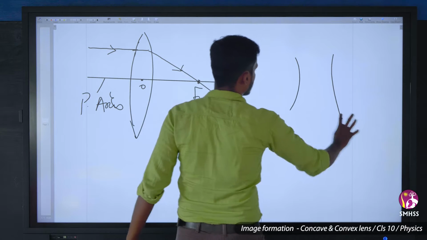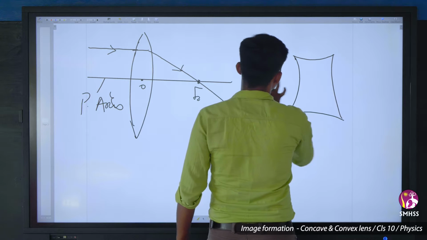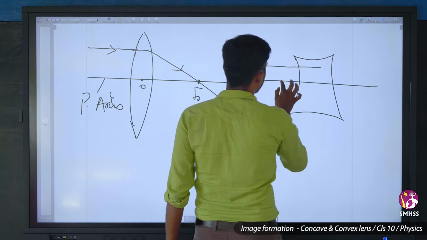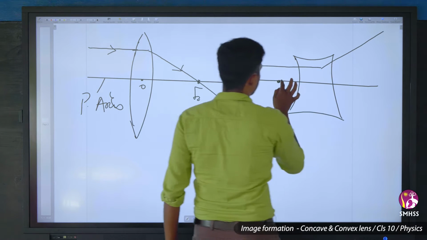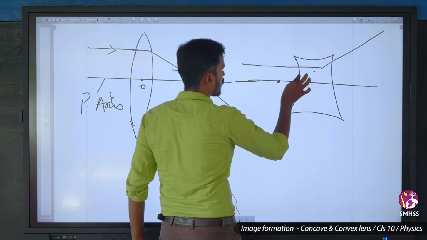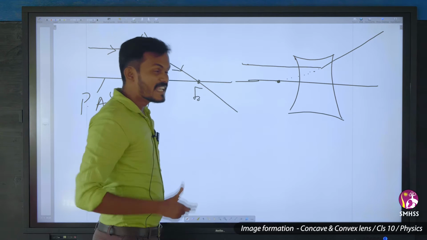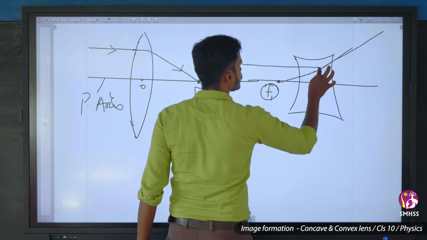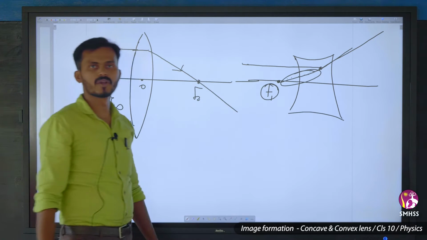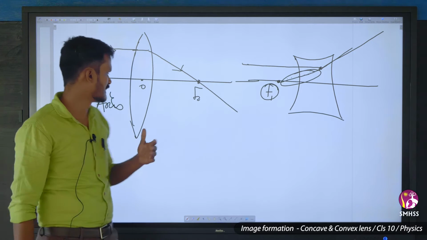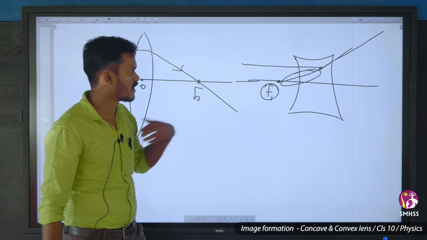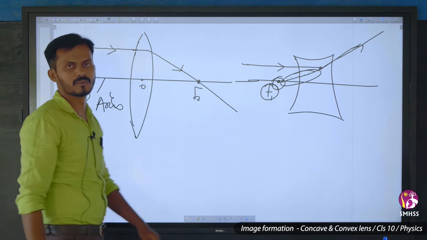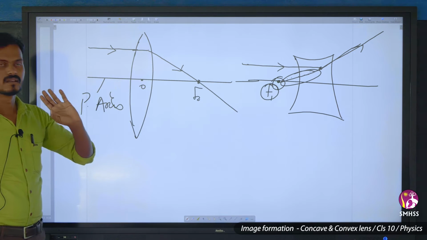If it is a concave lens, any ray passing parallel to the principal axis, after refraction, appears to diverge from this focus. This is an important point. So it appears to diverge. We have already seen this in the converging lens; this is a diverging lens. For us the ray will appear to have come from here and gone from here. This is rule number 2.